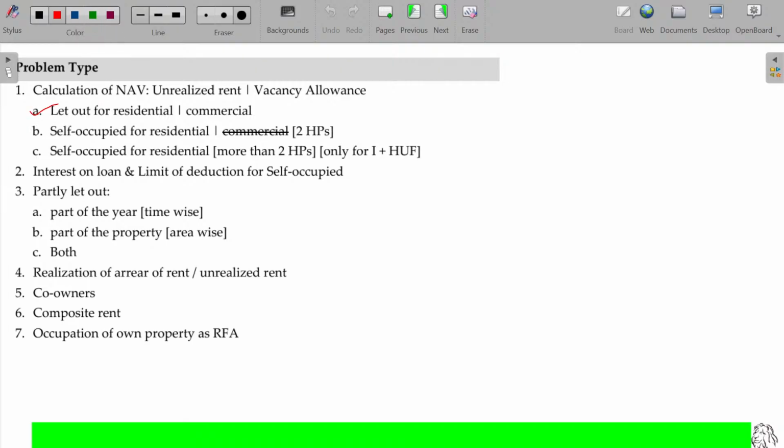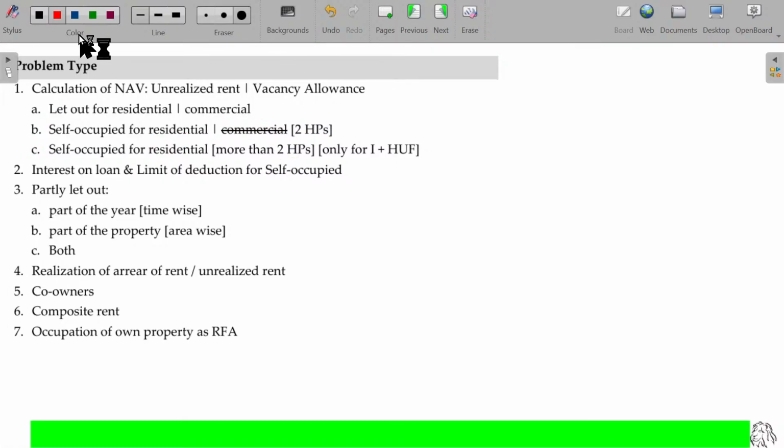Let out for residential and commercial purpose, self-occupied for residential purpose, up to 2 house properties. Self-occupied for residential more than two house properties named as deemed to be let out, and self-occupied for commercial purpose is not considered for the income from house property purpose. So these are the 3 points I explained here. For each and every aspect, we will be covering some illustrations. So almost 7 different practical problems I have incorporated here to master the income from house property chapter.